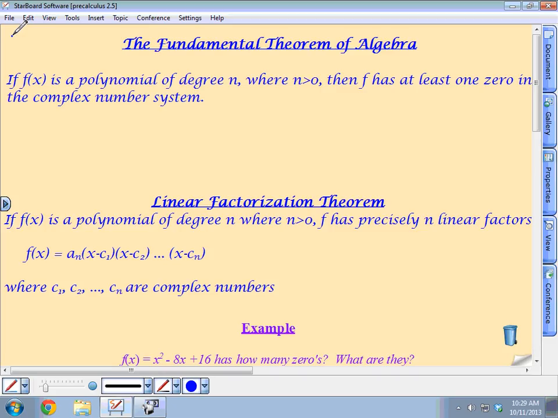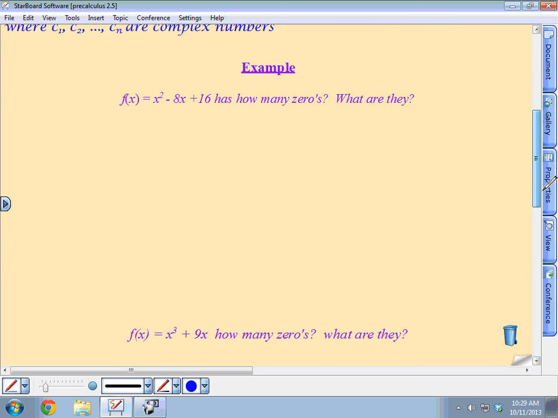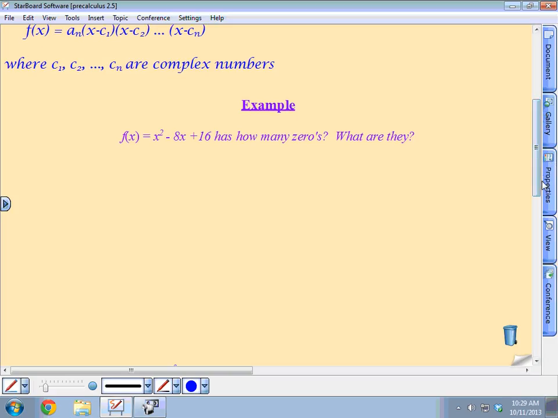Now remember that the real numbers are all complex numbers, because any real number, for example, the real number 3 could be written as 3 plus 0i, which would just be 3. So all real numbers are complex. Okay? All right, so let us look at this. So you're going to want to grab out some paper or something to write with.